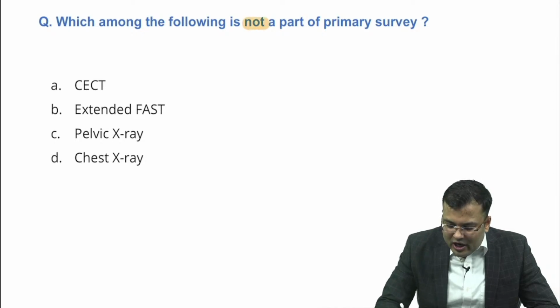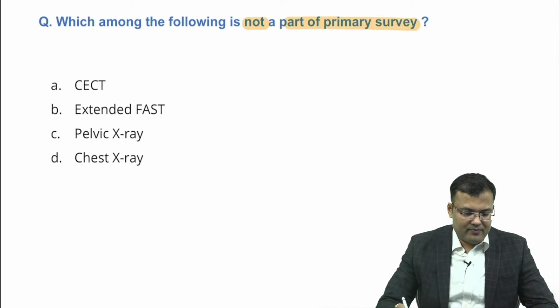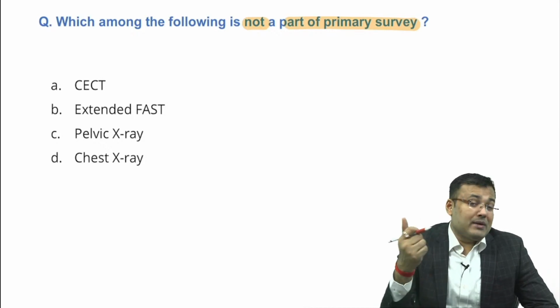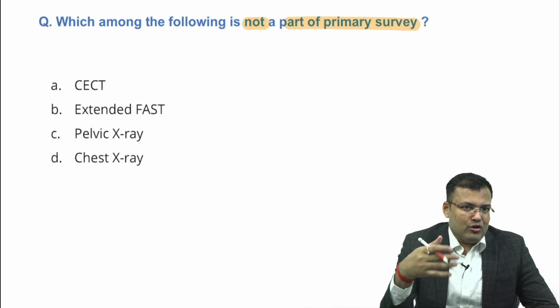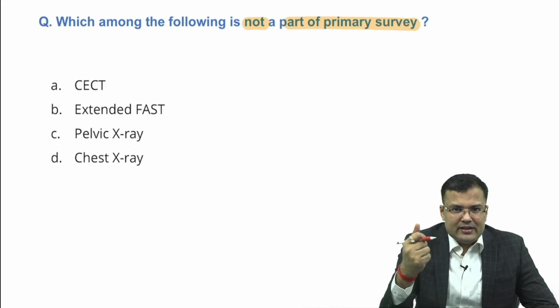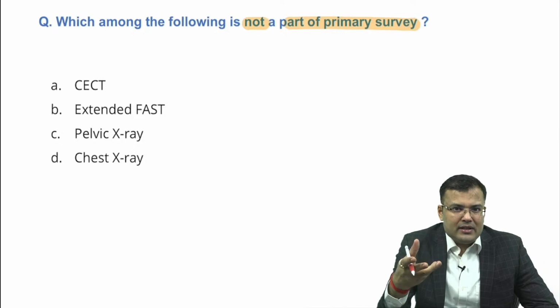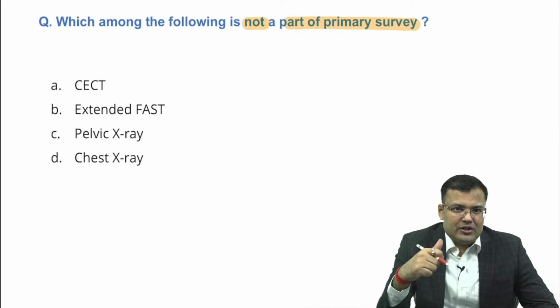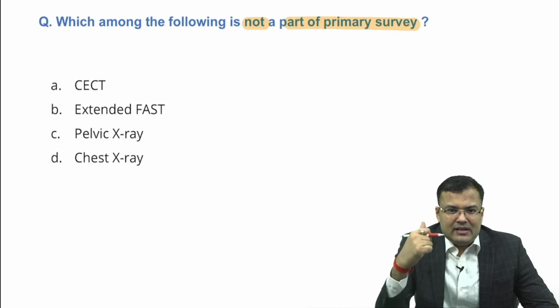Let me see how many of you are going to mark the correct answer. Which of the following is not the part of primary survey? Guys, what is primary survey? According to ATLS protocol, there is primary survey and secondary survey. Primary survey means A, B, C, D, E. It's managing the acute life-threatening situation. So, in primary survey, we are going to manage the life-threatening situations.